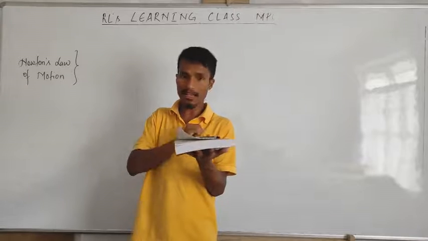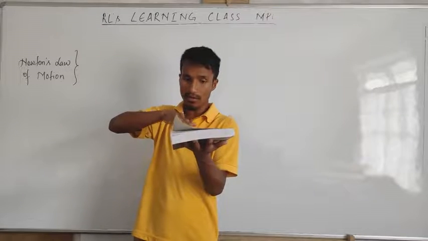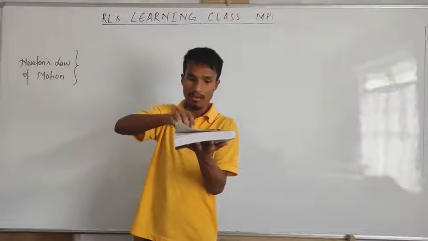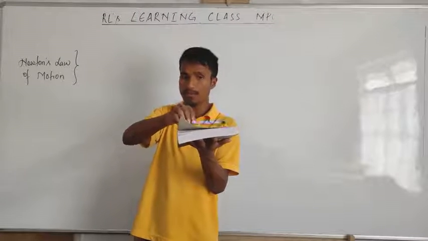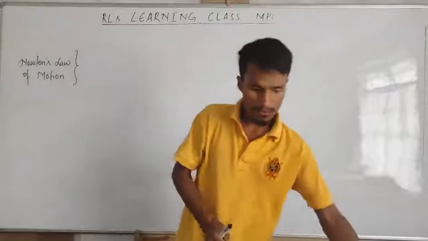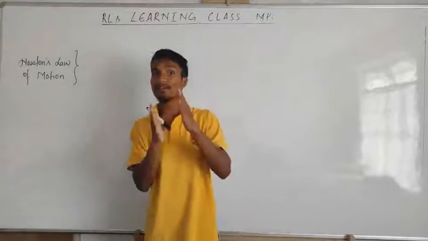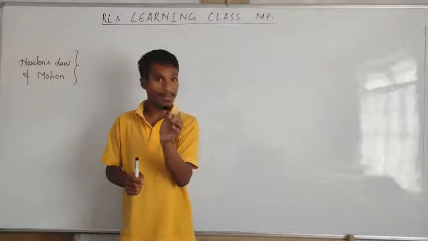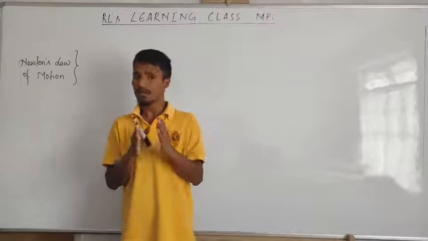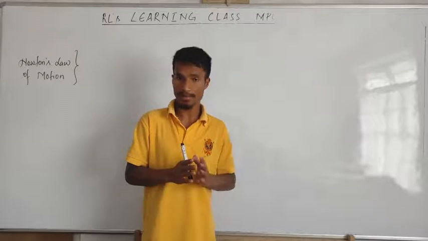For example, now this object is at rest, and a force comes to push it. Initially it is at rest, and when I push it, the object moves. So Newton said that when the object is at rest, it will remain at rest until some external force is applied.